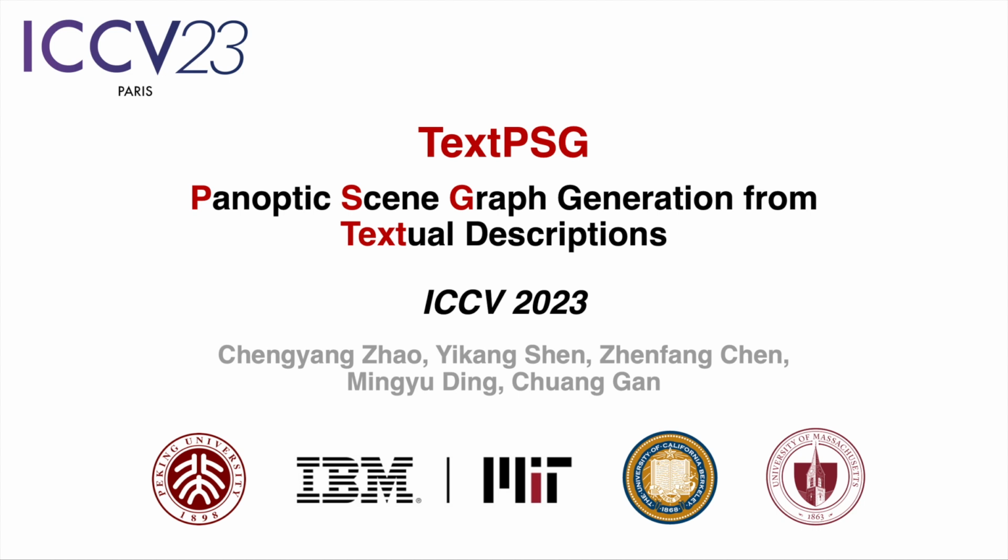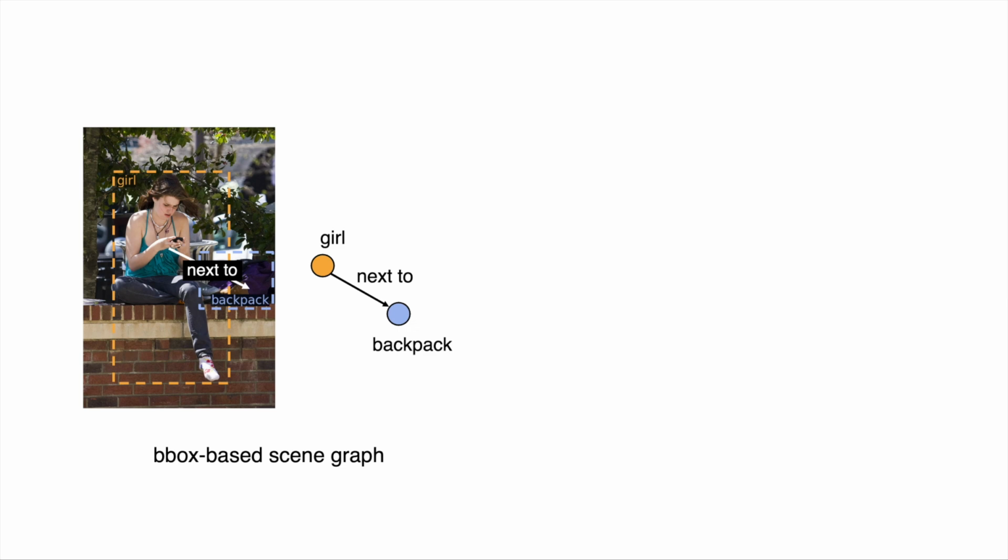In this video, we present our ICCV23 paper, TextPSG, Panoptic Scene Graph Generation from Textual Descriptions. A scene graph is a directed graph-based abstract representation of the objects and their relations within a scene. Typically, in a scene graph, each node denotes an object located by a bounding box with a semantic label, and each directed edge denotes the relation between a pair of objects with a predicate label.